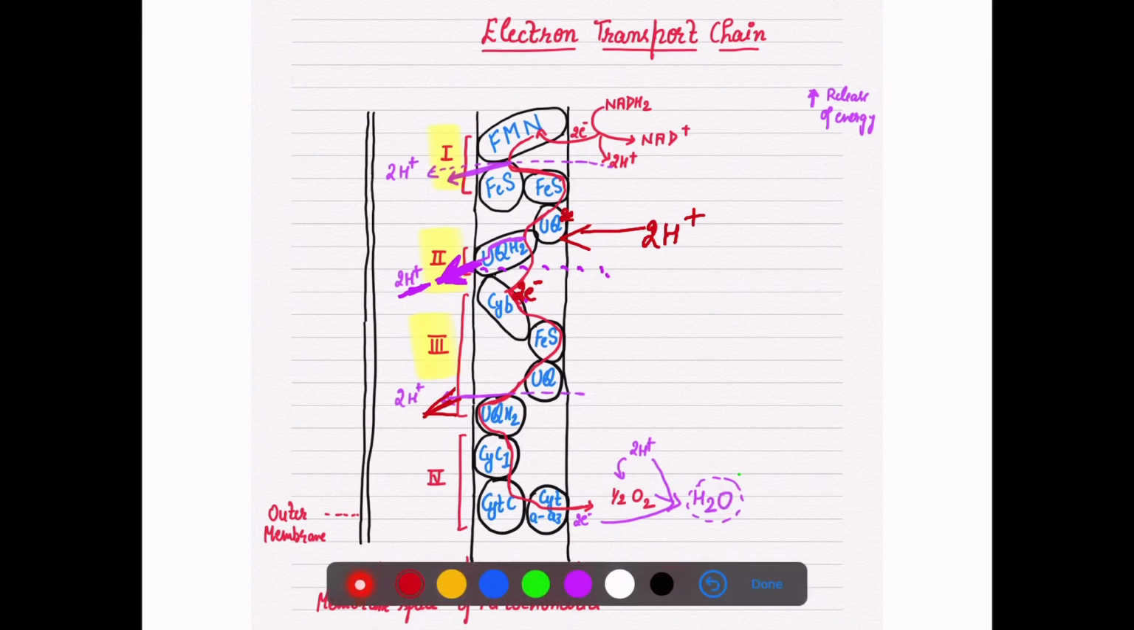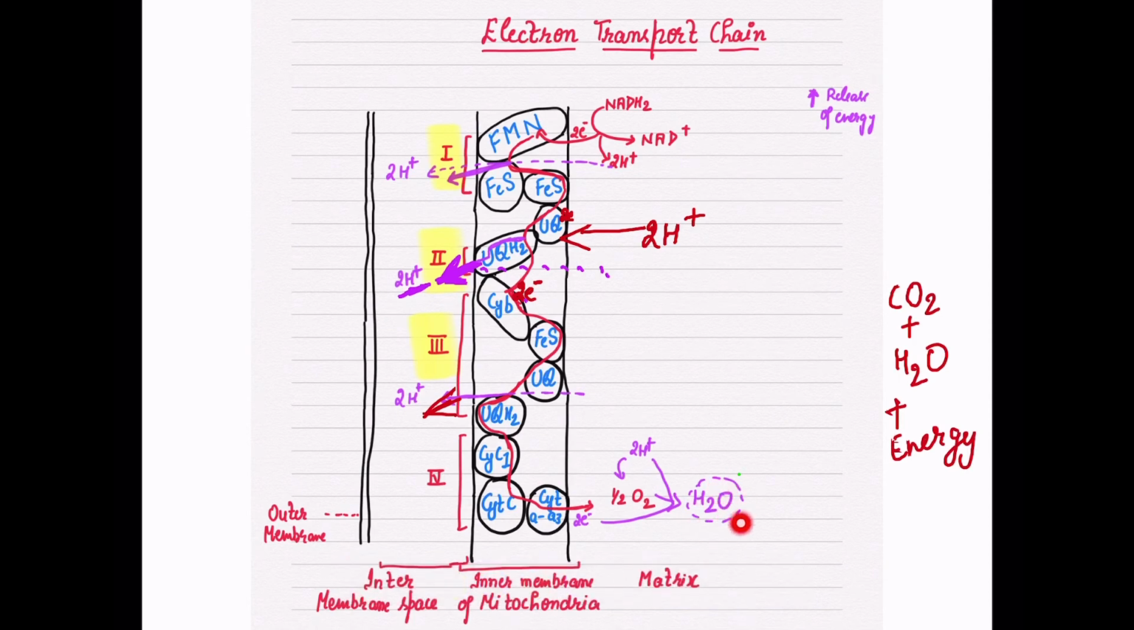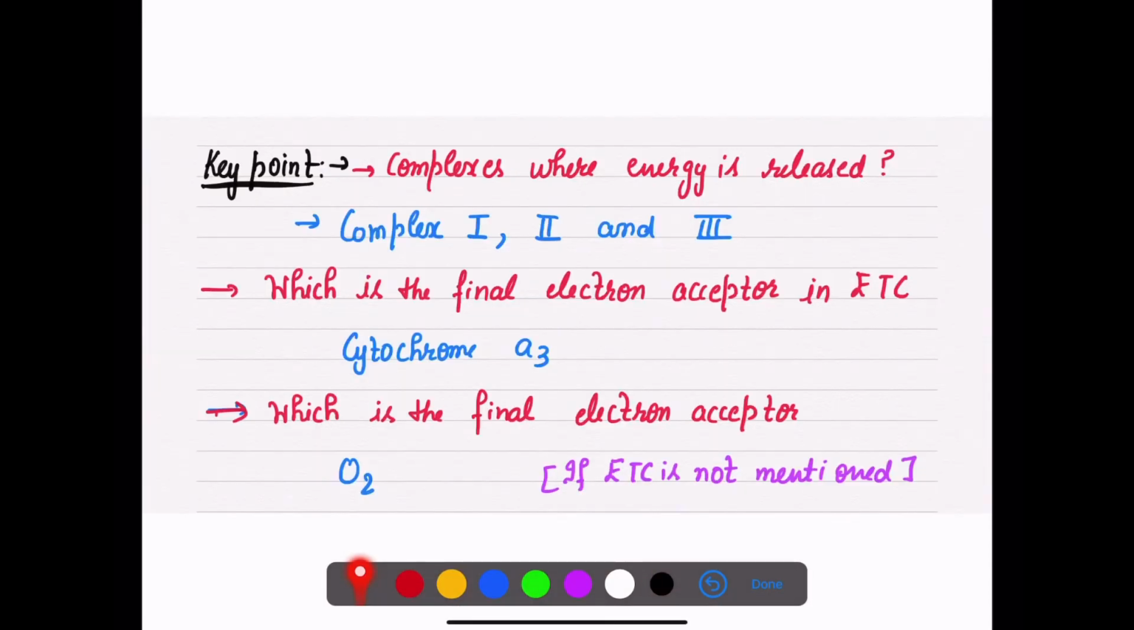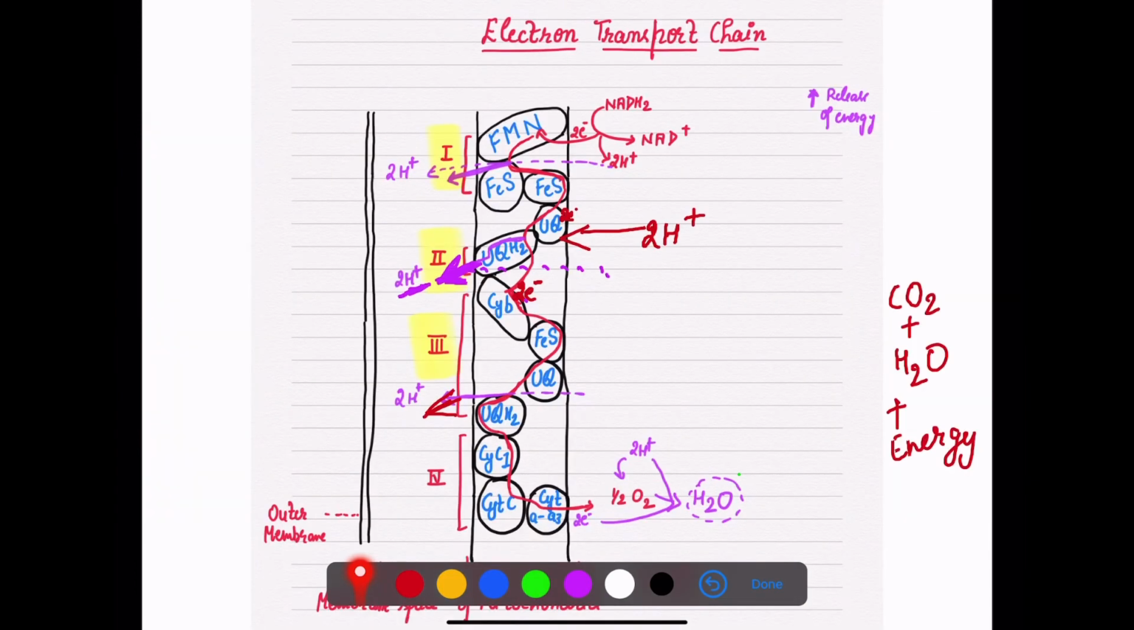If you recall the respiration, we have to form CO2 plus water plus energy. That is your equation of respiration. So here we are forming water in the mitochondria. So now if we say the complexes where energy is released, that is your 1, 2 and 3 complexes.